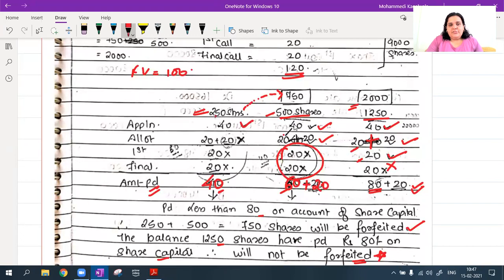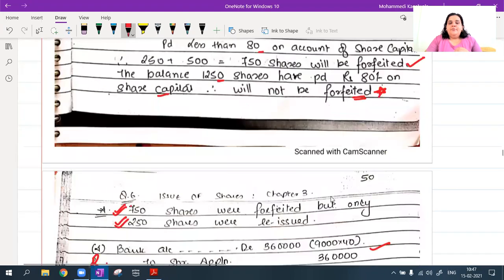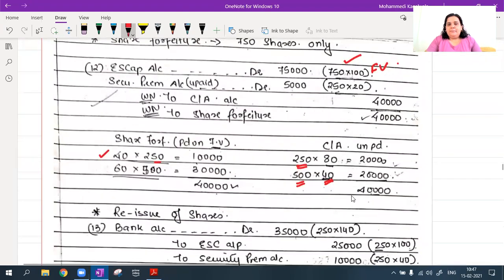I have paid my application and allotment. Okay. So 500 into 40. So 20,000 plus 20,000, that will be 40,000. Okay. So calls in arrears 40. Share forfeiture is the amount paid on the face value. On 250 shares, I have paid my application money 40. And on the 500 shares, I have paid rupees 60 on my face value.